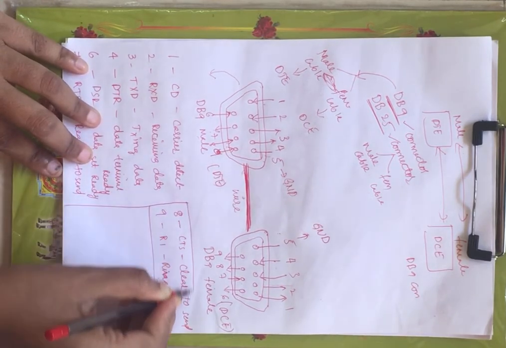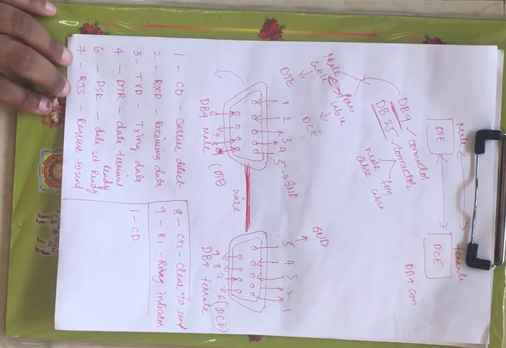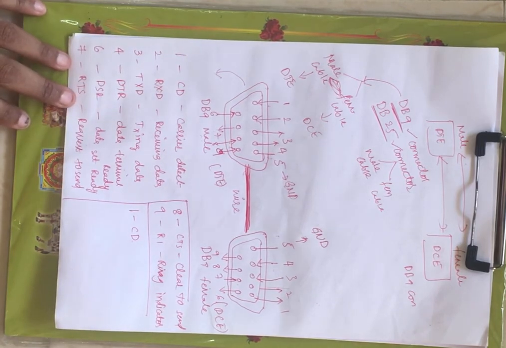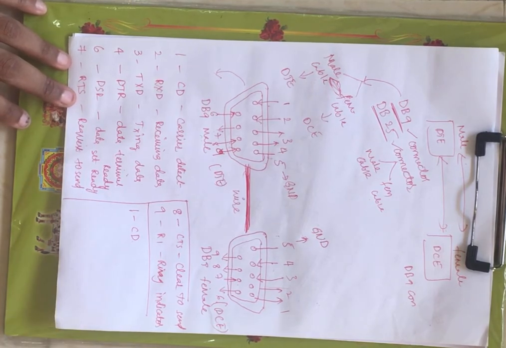Now coming to the female connector. The first pin you have CD. What is CD? Carrier detect, right? CD is nothing but carrier detect. Now this will give the information whether the DCE is busy or not. That means whether the DCE is free to accept the data or free to receive the data, right? This pin will give clear information of DCE, nothing but the female connector, whether it is busy or not, right?